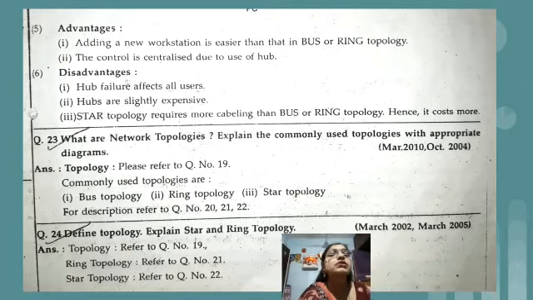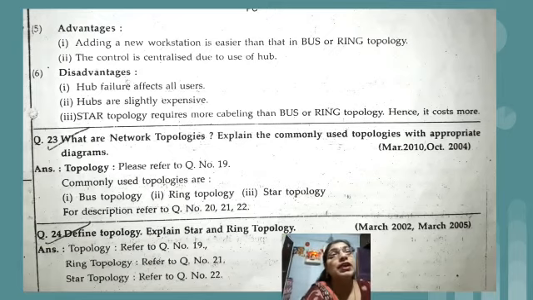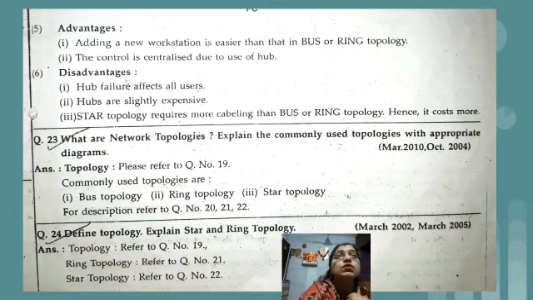And star topologies require more cabling. Means if a PC is present at the corner, from one end of the room, we need to use a physical cable from the hub to that PC. So definitely the cable cost is going to increase. So this is star topology.